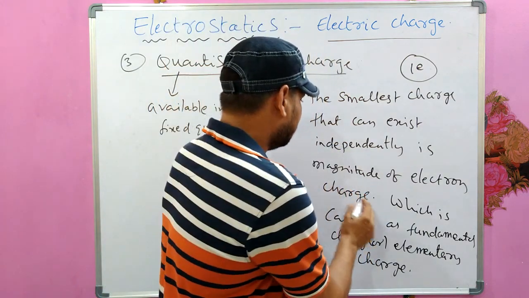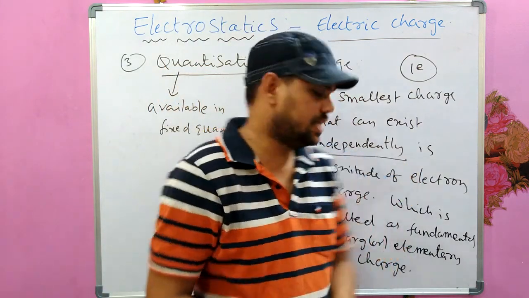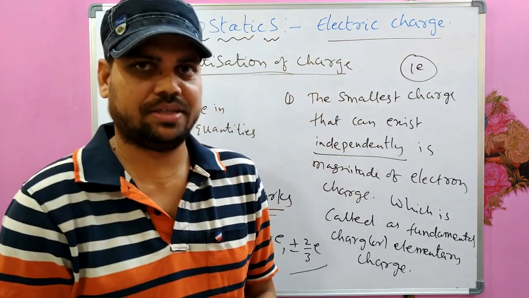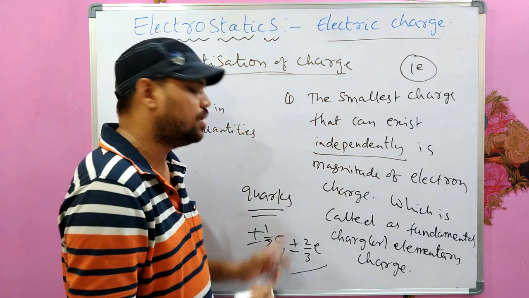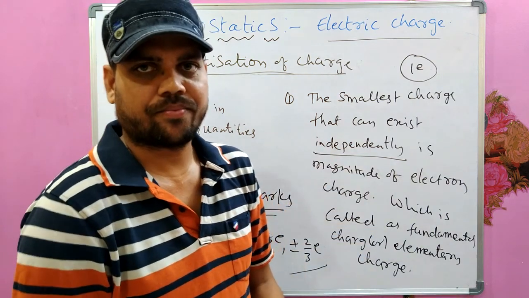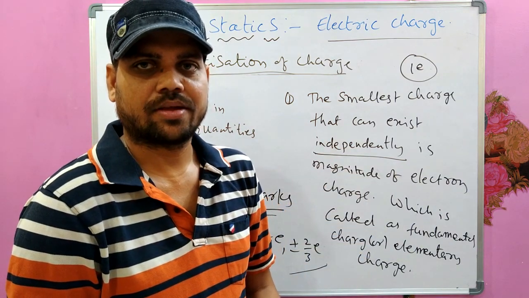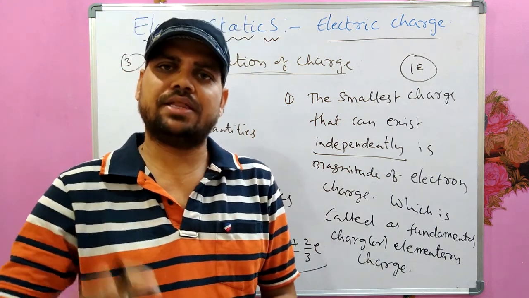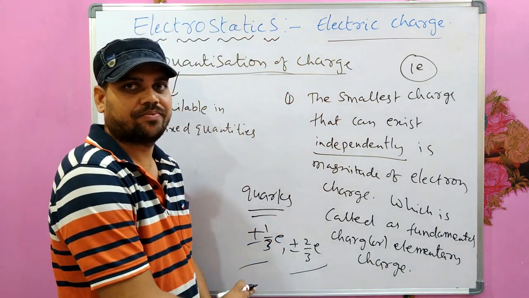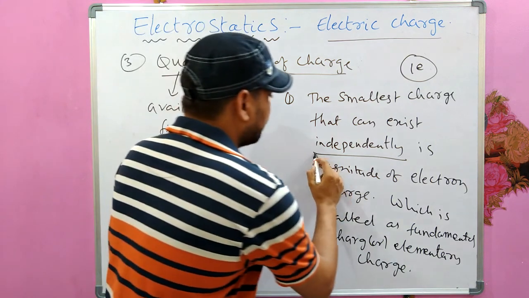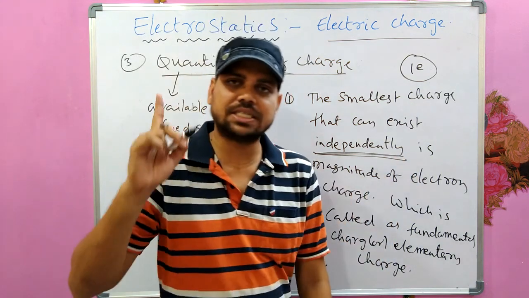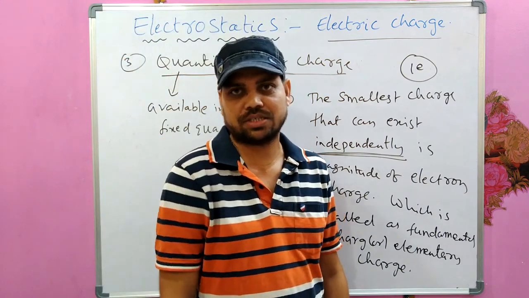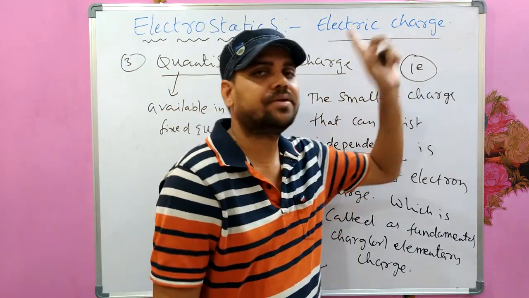That is why I said this is important. They are not independent. These quarks are always available in combination. They try to combine and form neutron and proton. They are not available independently or freely; they are found in combinations. So that is why you have to use this word. The smallest charge that can exist independently is the magnitude of electron charge, which is 1e.